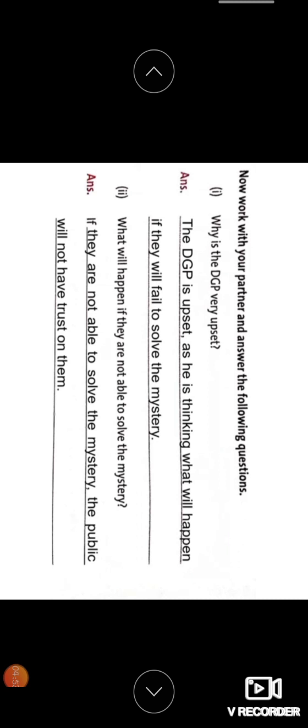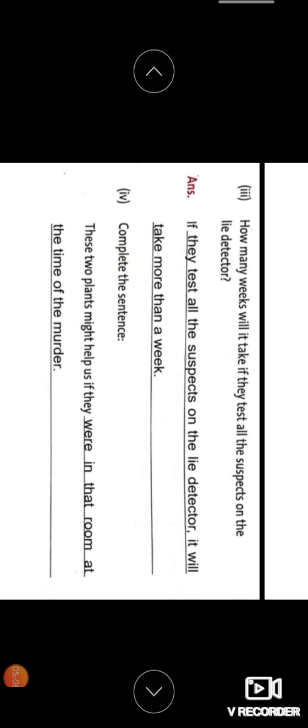What would happen if they were not able to solve the mystery? If they are not able to solve the mystery, the public will not have trust on them, or they will be shameful for the department also, right? Then, how many weeks will it take if they test all the suspects on the lie detector? If they test all the suspects on the lie detector, it will take more than a week. Complete the sentence, right? These two plans might help us if they were in that room at the time of murder.